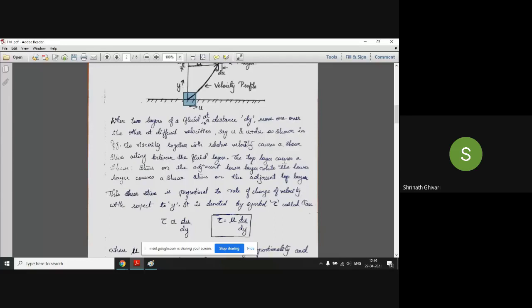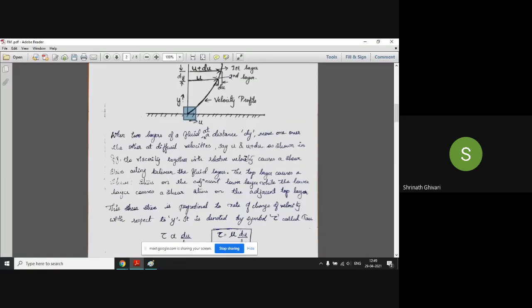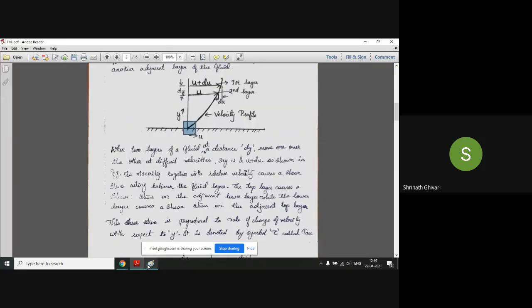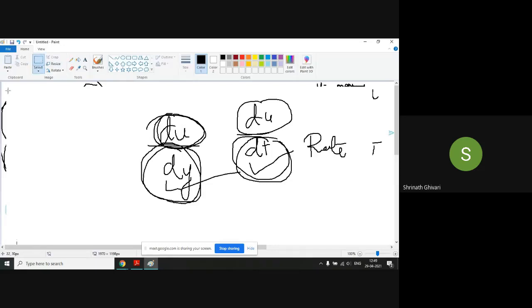Acting between the fluid layers, the top layer causes a shear stress on the adjacent lower layer, while the lower layer causes a shear stress on the adjacent top layer. So there is a shear stress created between these two layers. The top layer will create a resistance to this, and the bottom layer will create a resistance to the top layer. Because of this only, the fluid has a viscosity, or some resistance to flow.